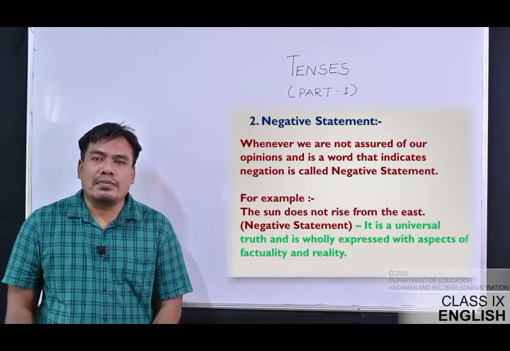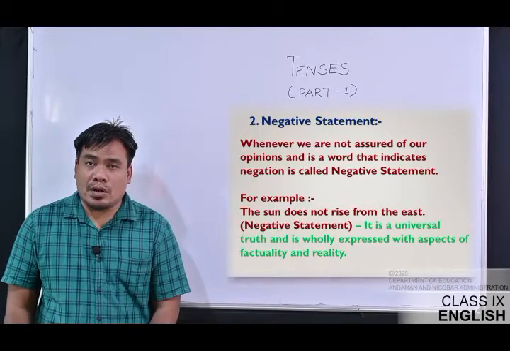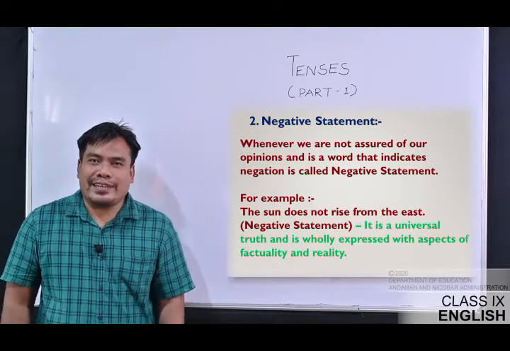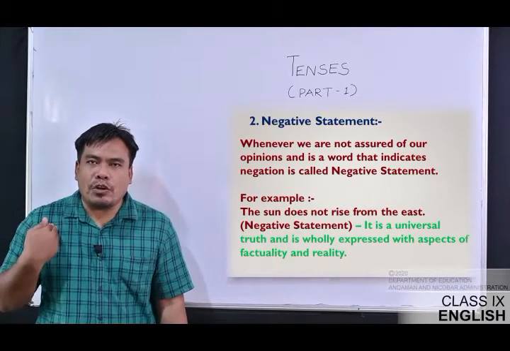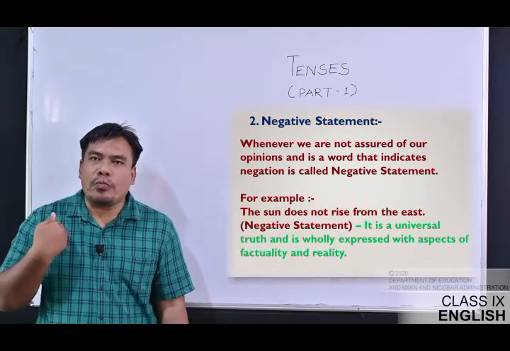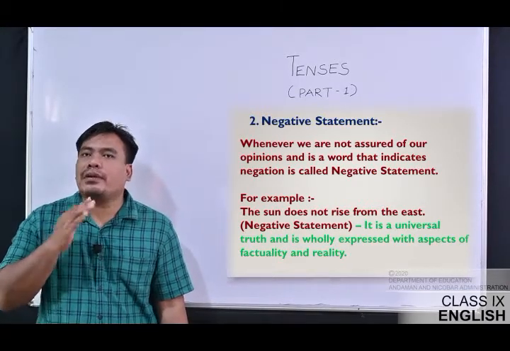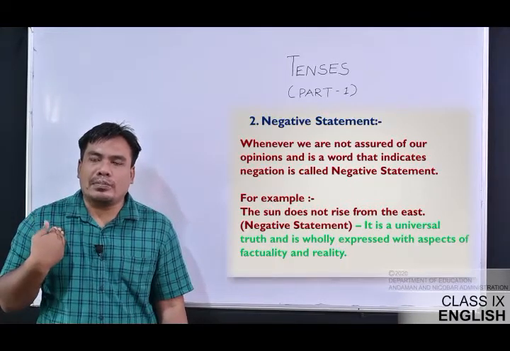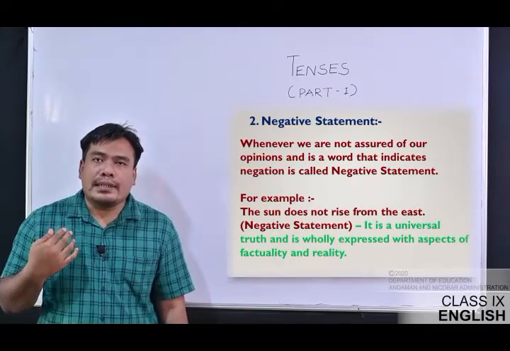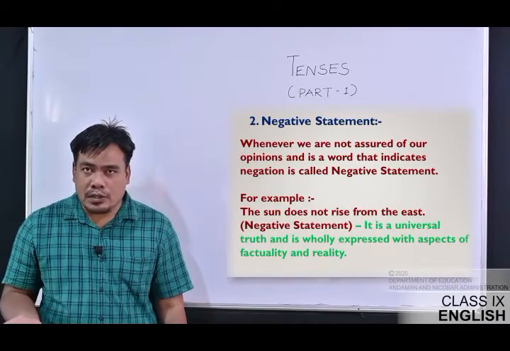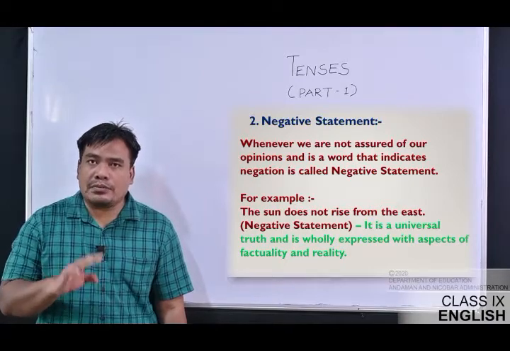So that will become the negative statement. Though I'm saying that it doesn't rise from the east, it's my opinion, right? See, my opinion is my opinion. You cannot change my opinion. It's my declaration of my sentences or words. So here I'm saying that the sun does not rise from the east. So that becomes a negative statement.